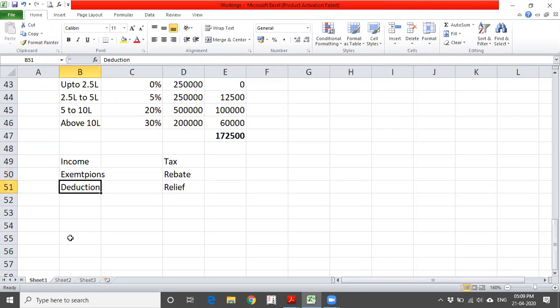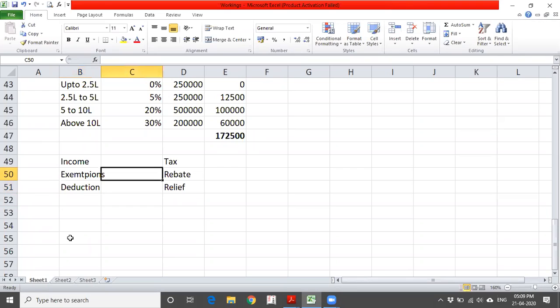For example, if I say sale of agricultural land, that is rural agricultural land, is exempted, it won't be part of your tax calculation itself. But when it comes to deduction, first it will be taxed, then they are going to allow some relief. That is, they deduct from income and on the balance you pay tax. This is called deduction, and exemption won't be part of your total income itself.